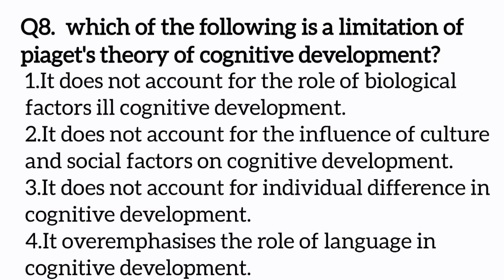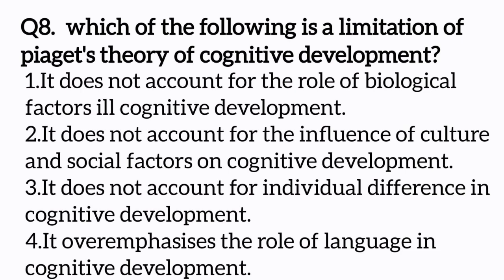In Piaget's theory, culture and social factors do not influence cognitive development. According to Piaget, there are four factors: maturation, experience, social experience, and equilibration. So culture and society do not come under Piaget's theory.